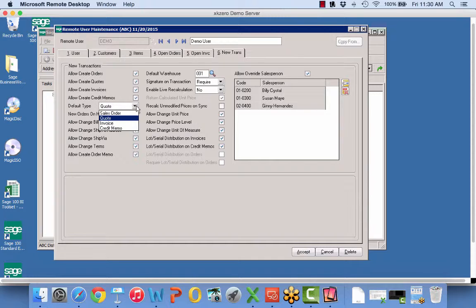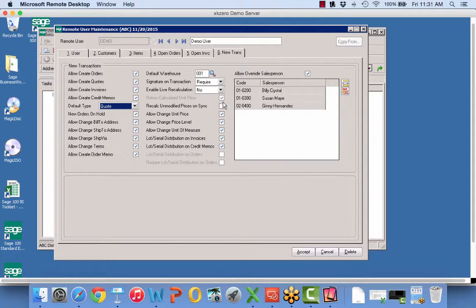And then the other thing, for the sake of speed, I can set a default type of transaction for that user. I can indicate whether or not I automatically want to have that put on hold and whether or not that user has the freedom to override during a transaction entry a bill to, a ship via, a terms code, and whether or not they can create a new sales order memo. We can give them a default warehouse. We can indicate whether or not a signature is required or not.